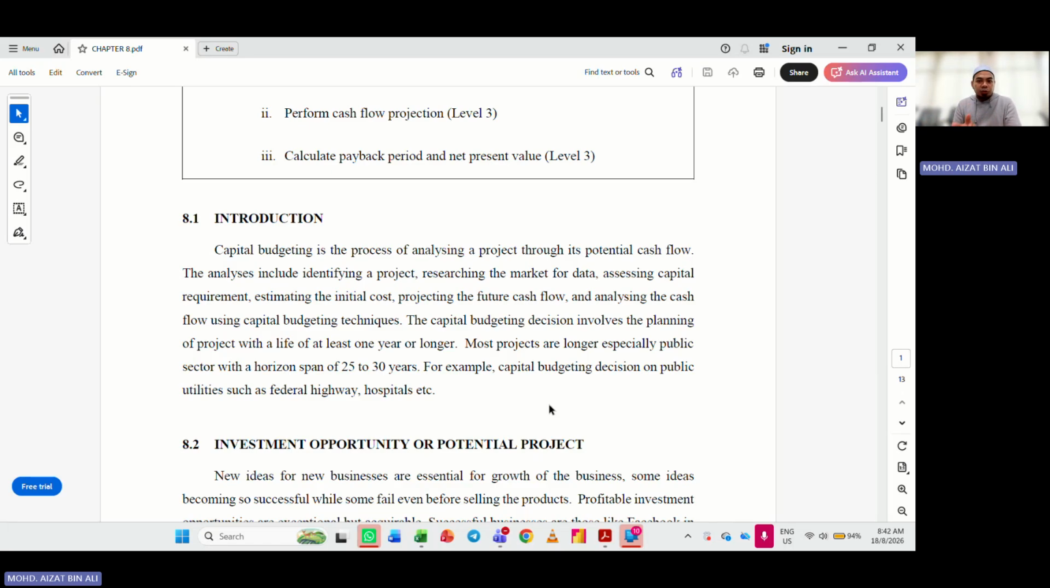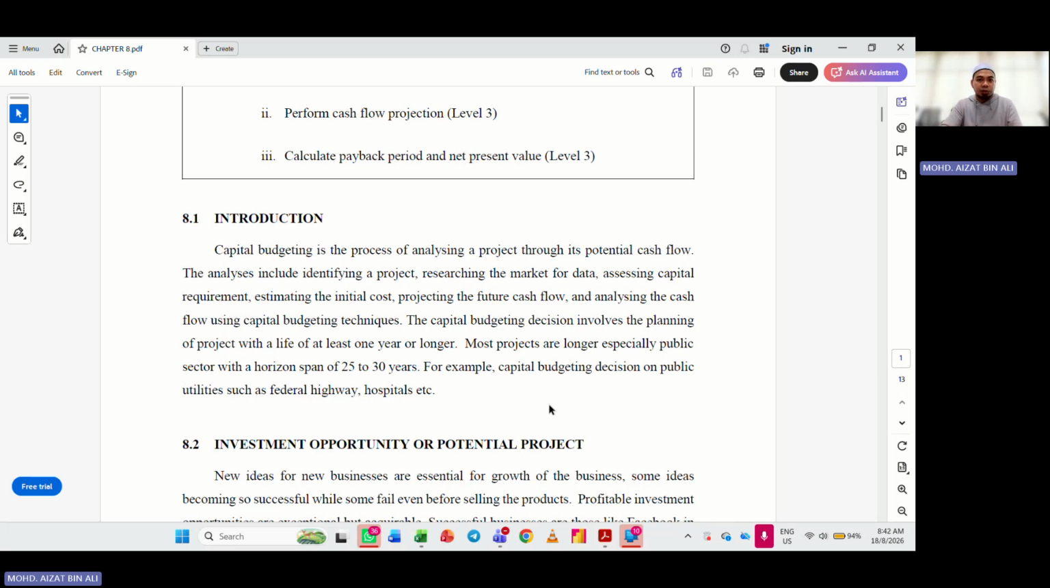But in finance, when we talk about capital budgeting, we are talking about before you even start your business. You want to make the decision. Should I go into this business? Should I start this business? This is what you do. We call it the capital budgeting process.